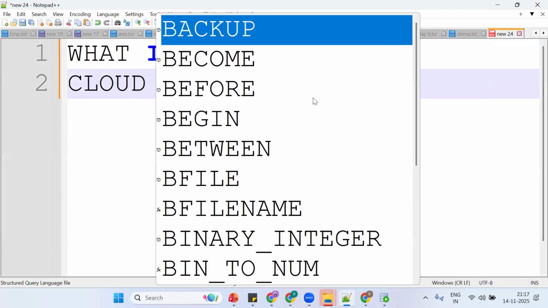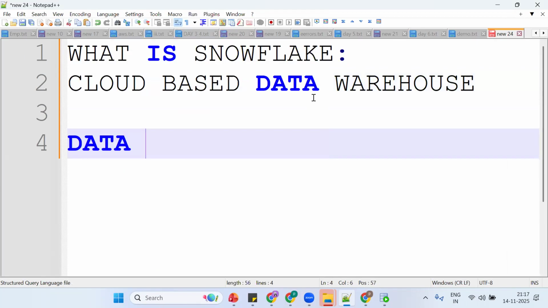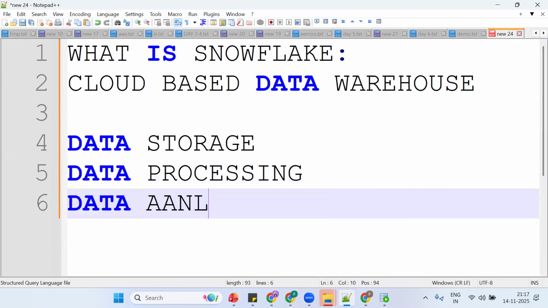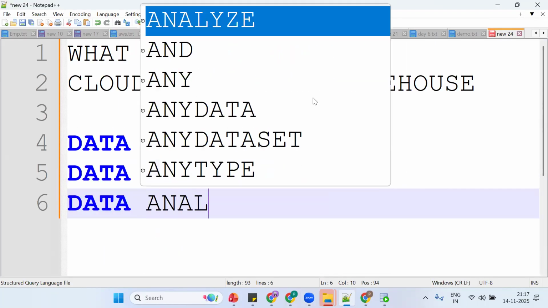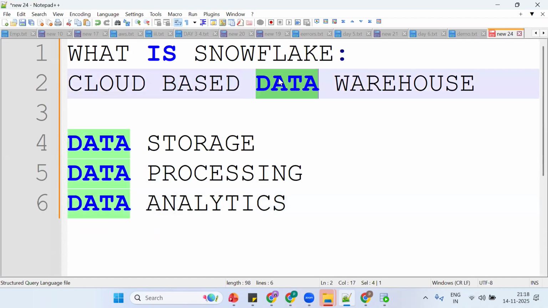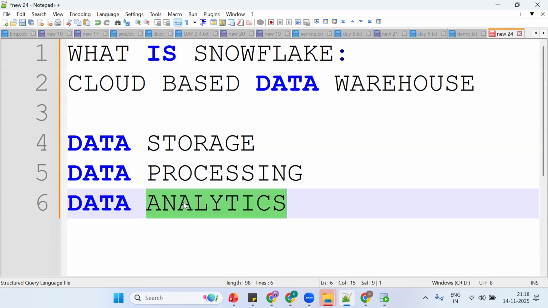It's a cloud-based data warehouse. So this is mainly for what? We'll use it mainly for data storage, data processing, and data analytics. Okay, so see one more time. We'll see everything in detail. As of now, focus on what kind of thing it is. It's a cloud-based data warehouse, mainly for storage, processing, and analytics.